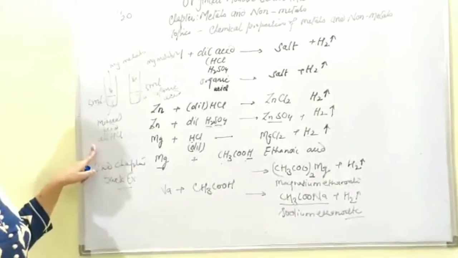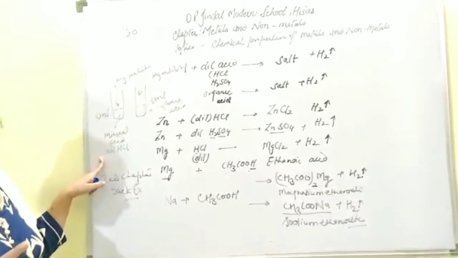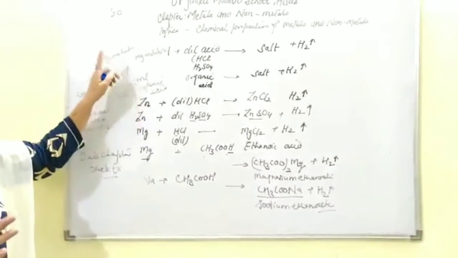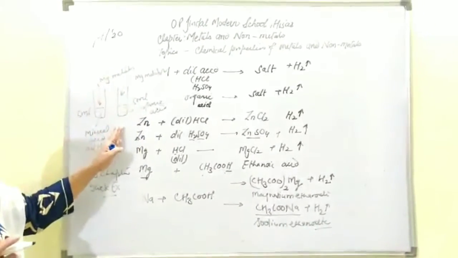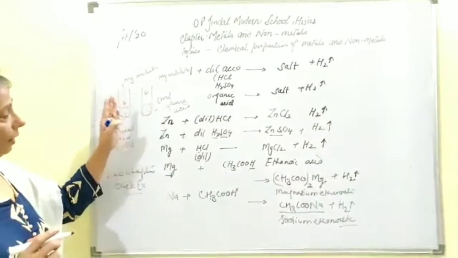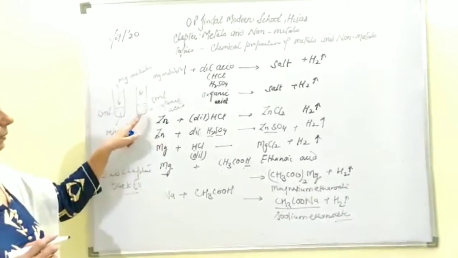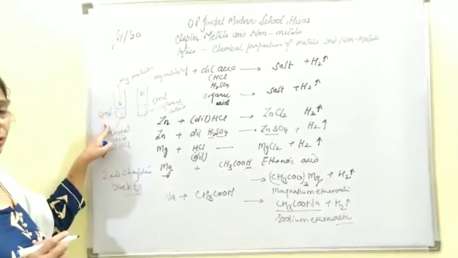Mineral acids are strong acids, as you know, they fully ionize in water. These are the weak acids. In both the cases hydrogen gas will be coming out and salt will be formed, but in this case the evolution of the hydrogen gas will be comparatively less as compared to this one.